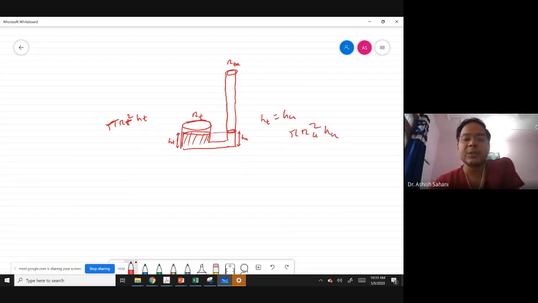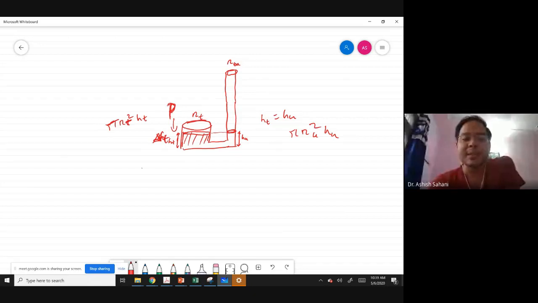Okay, so these were the volumes. Now suppose there is a delta HT change on the left side, that you applied a pressure on this side, due to which a delta HT change happens. Then how much volume gets displaced?